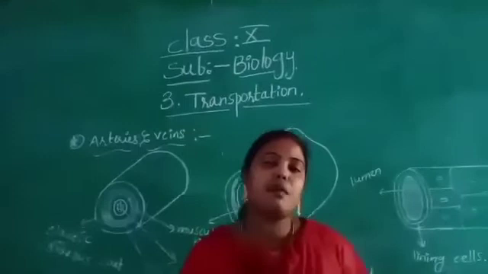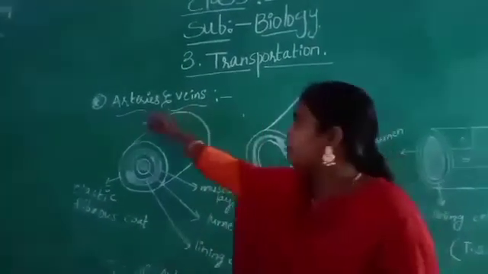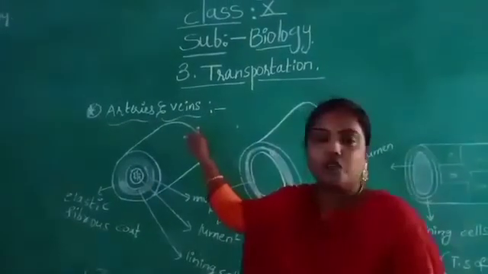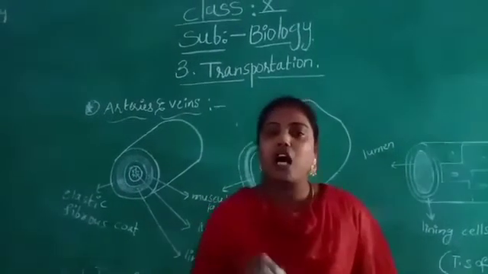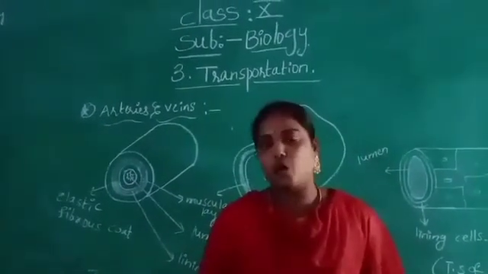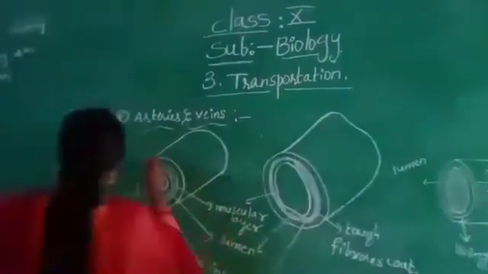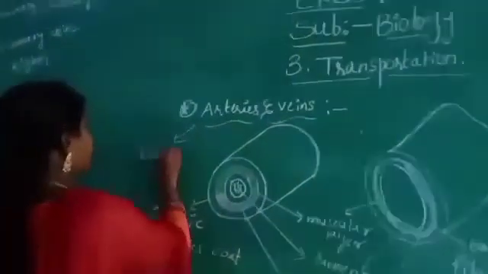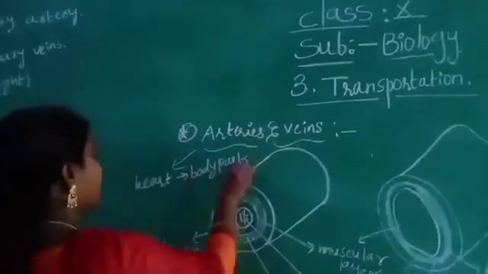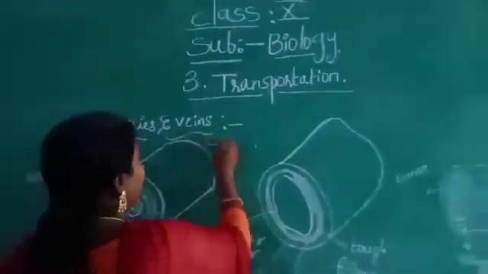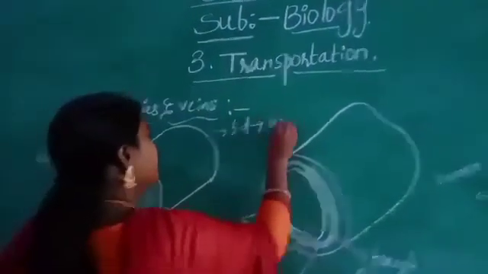Children, already we discussed in the previous classes, the blood vessels are classified into two types. First one is arteries, second one is the vein. What is the function of arteries, Nana? Arteries carry the blood from heart to body parts. What is the function of vein, Nana? Veins carry the blood from body parts to heart.